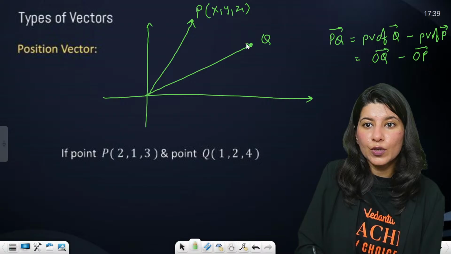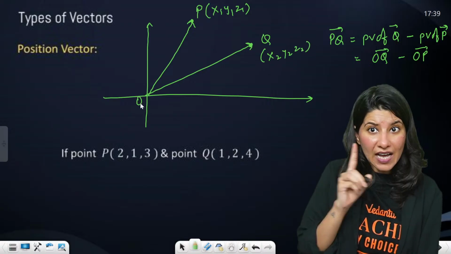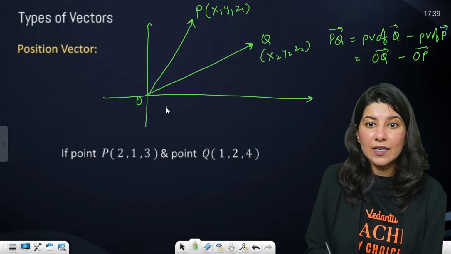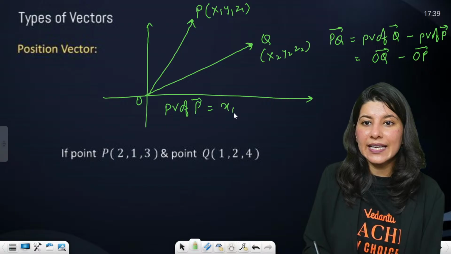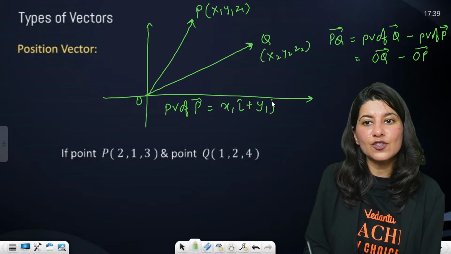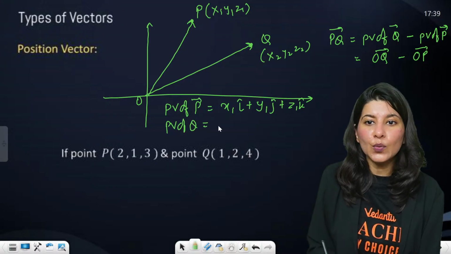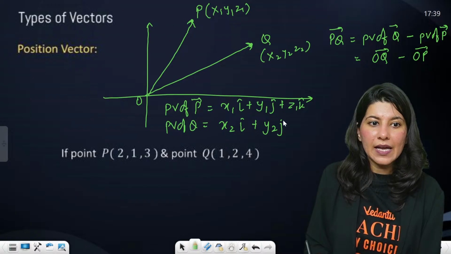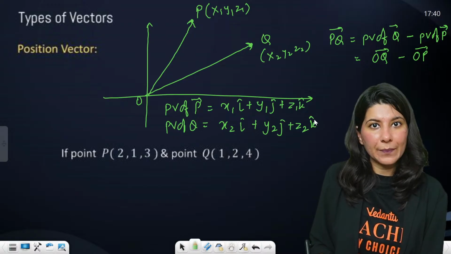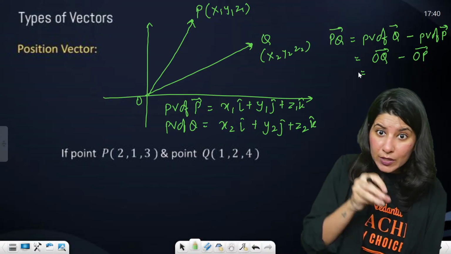This is your OQ, X2, Y2, Z2. If I ask you the position vector of P, you will say, ma'am, that is X1 i cap plus Y1 j cap plus Z1 k cap. Position vector of Q, X2 i cap, Y2 j cap and Z2 k cap.